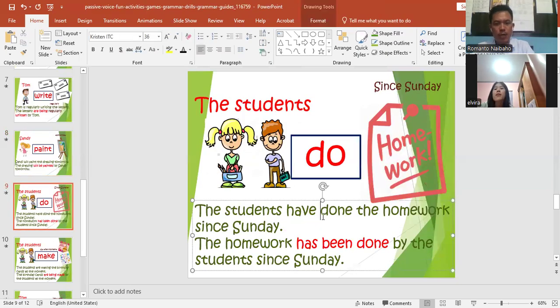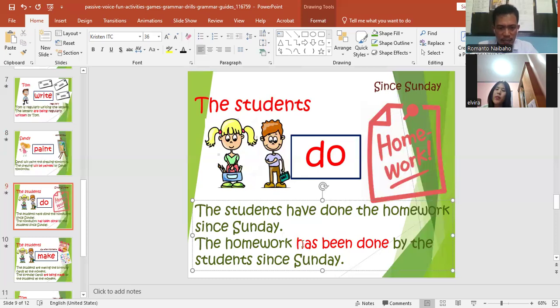And then one more, present perfect. The students have done the homework since Sunday. The students have done the homework since Sunday. Do you understand the sentence? So when we change this into passive voice, let's pay attention to the object. So the object is the homework. The homework has been done.